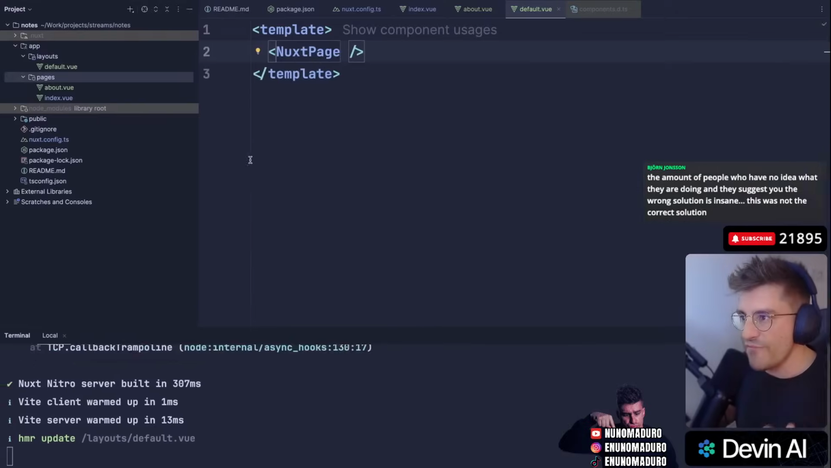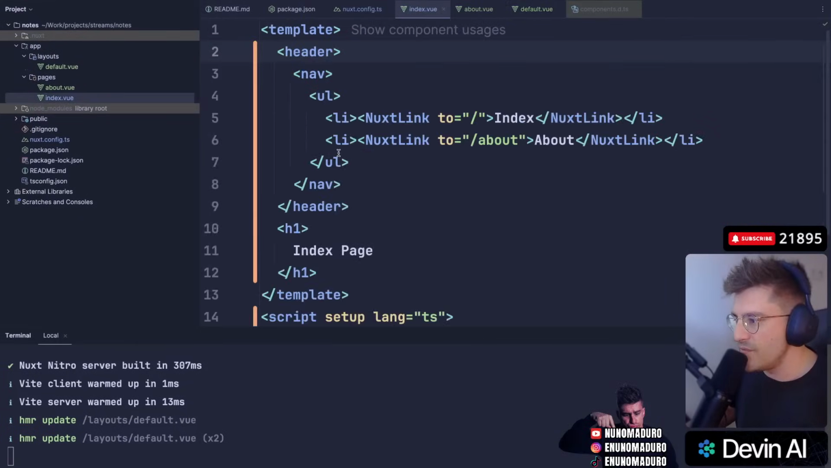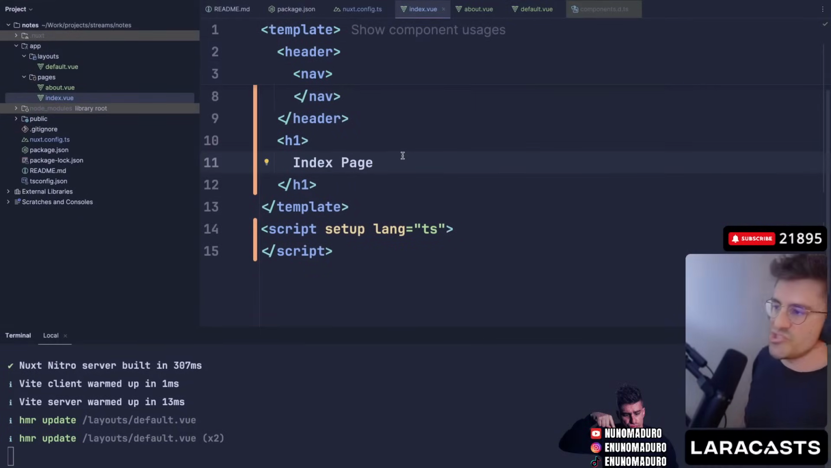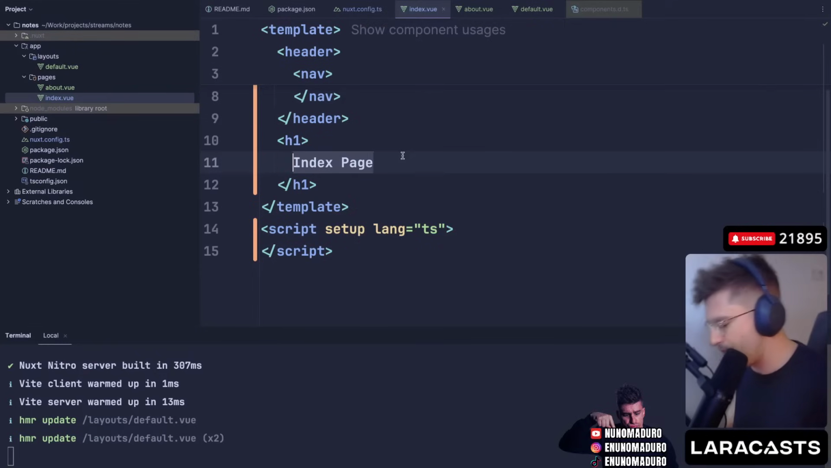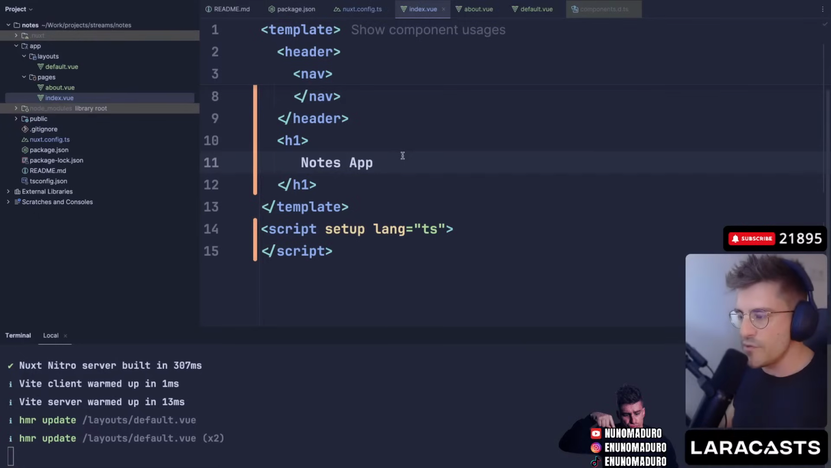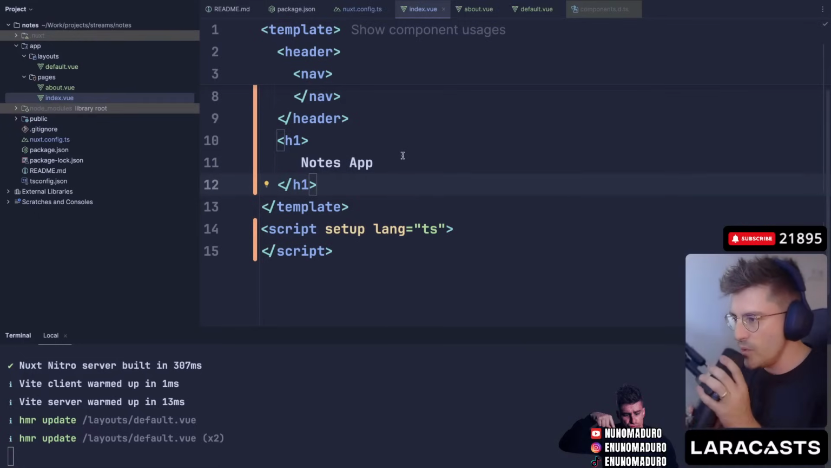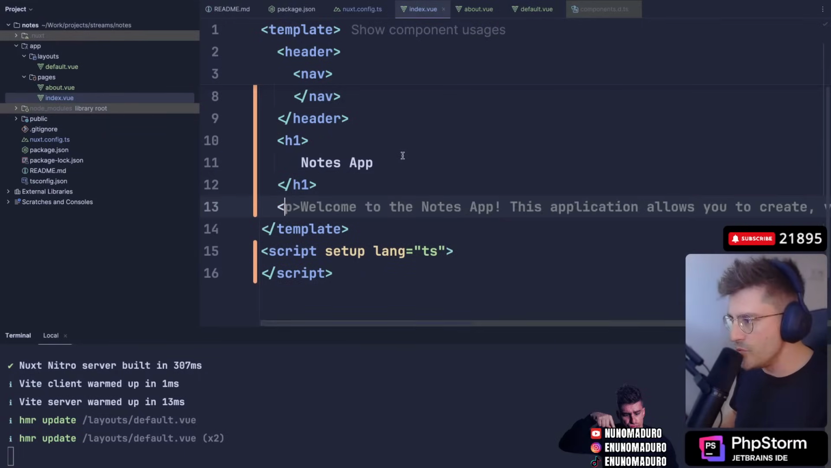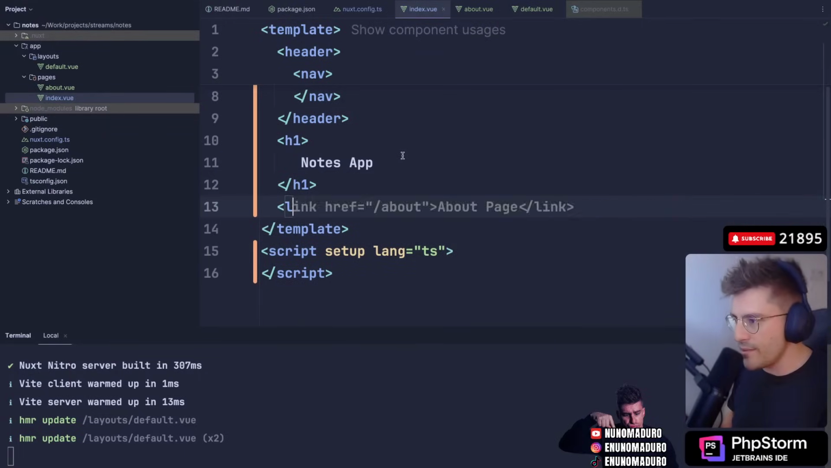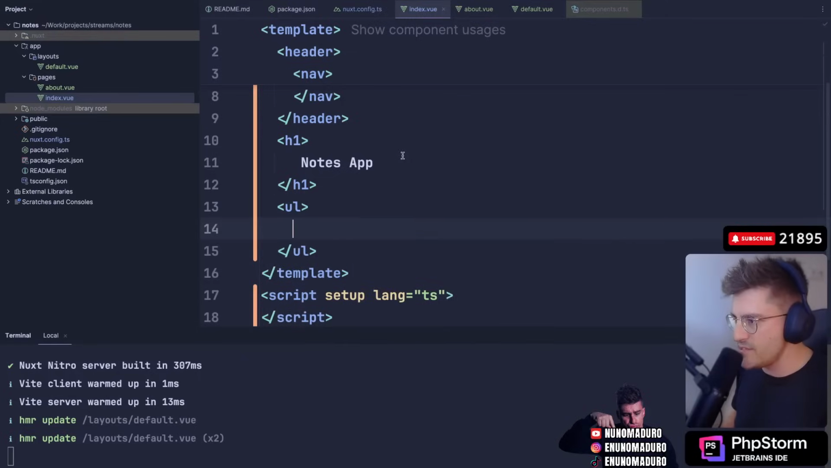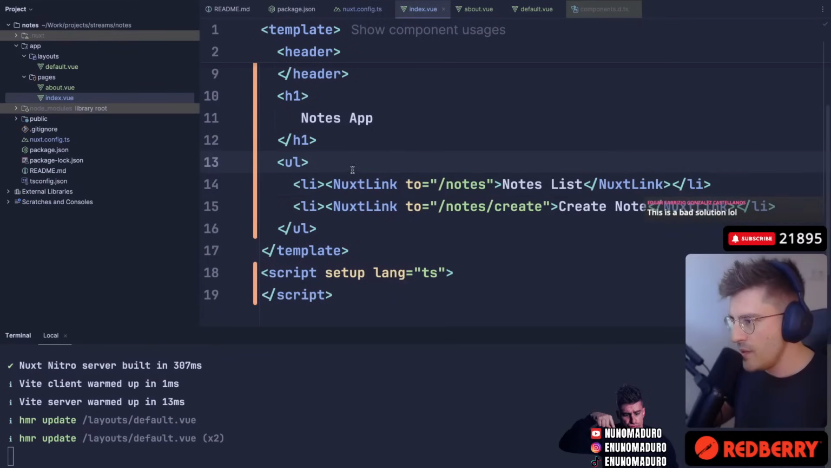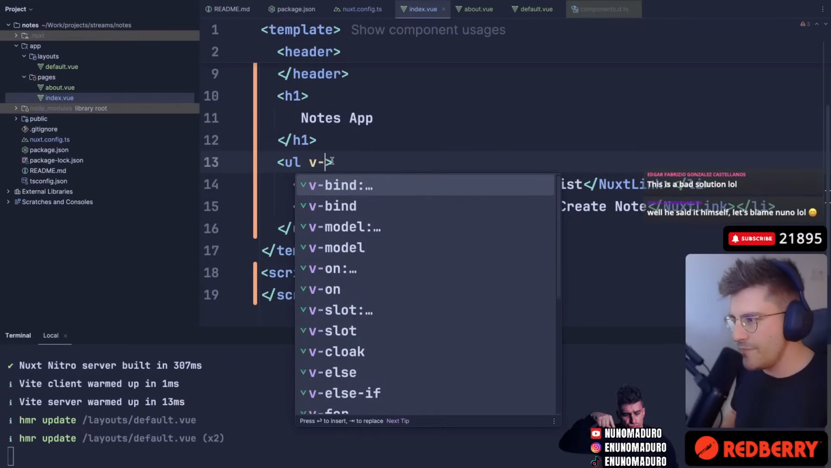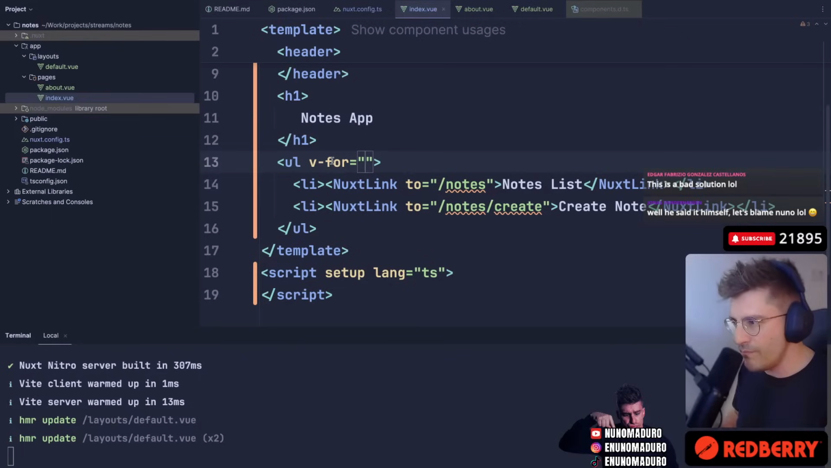So I think the very first step here is go to the index.vue and start putting some notes here. So this will be a notes app, for example. Let's do that, notes app. And below we are going to list all of the notes. I think what we are going to do is just something stupidly simple. Let me try to remember how you do a for each with Vue. I think it's, yeah, v-for, exactly.